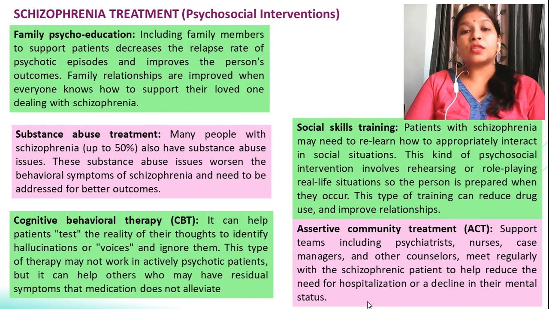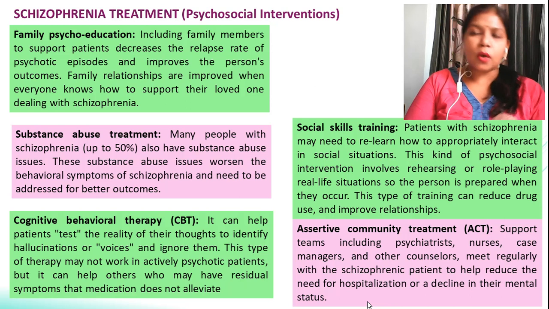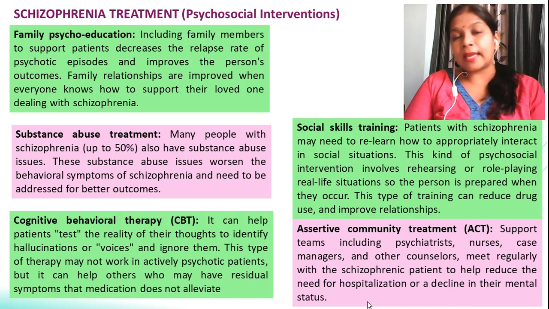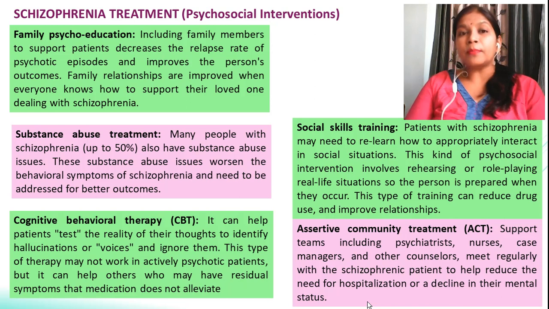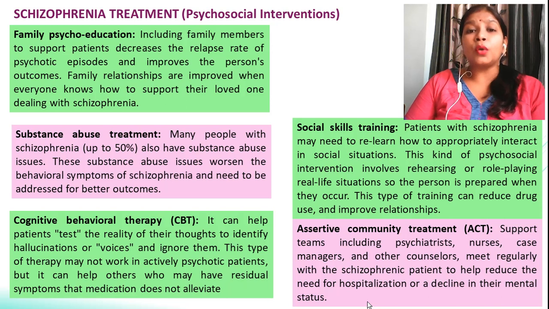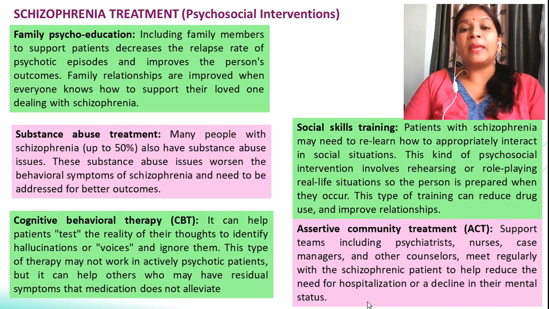Next is social skill training. Patients with schizophrenia may need to relearn how to appropriately interact in social situations, because many times we see social withdrawal, like the person suffering from schizophrenia may withdraw himself from society. So in that case we need to train them how to mingle with the people and with society, so that you can improve your relationships.